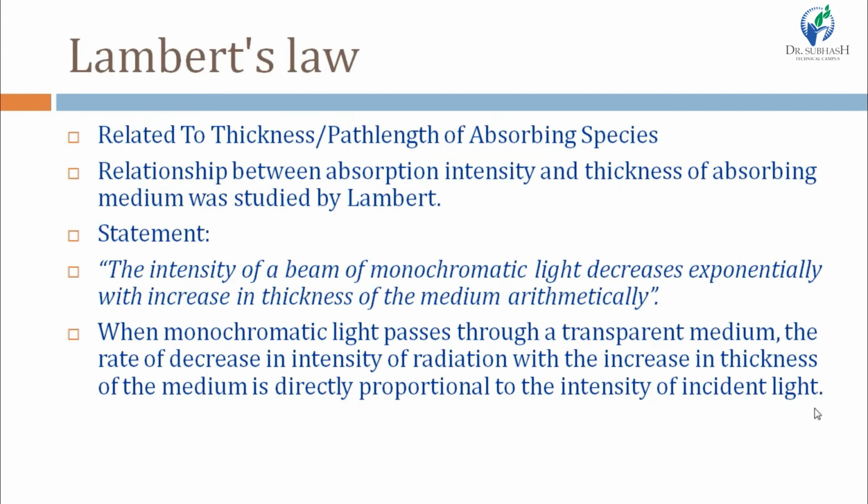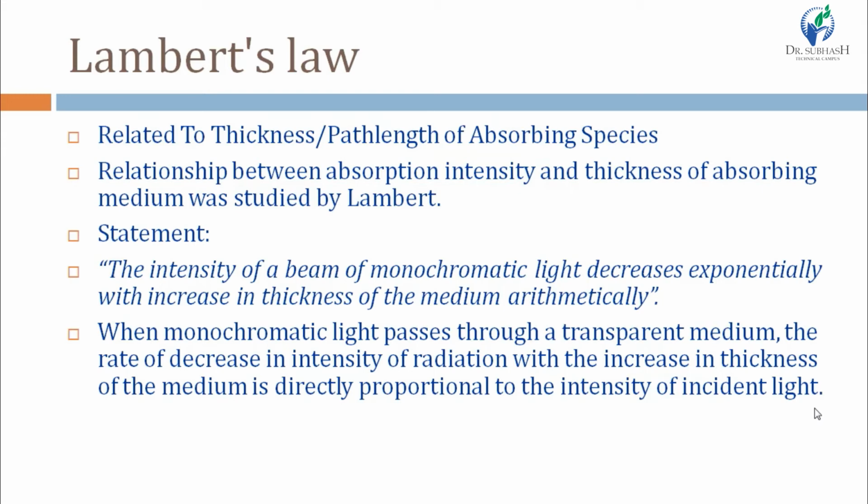Which means here two conditions must be followed. First one is monochromatic light and second one is transparent medium. Here we are passing monochromatic light through a transparent medium containing absorbing species, right?